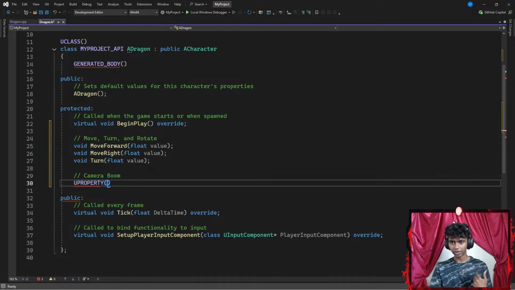There we go, with a pair of parentheses that requires, let's say, 3 parameters. The first is going to be VisibleAnywhere. The second parameter is going to be BlueprintReadOnly. The third parameter is going to be a category.